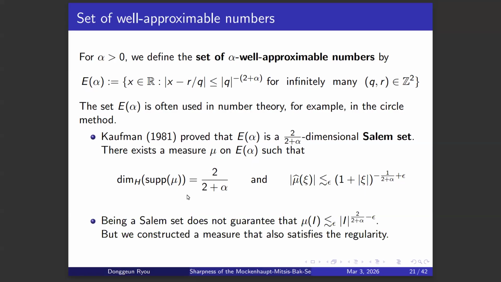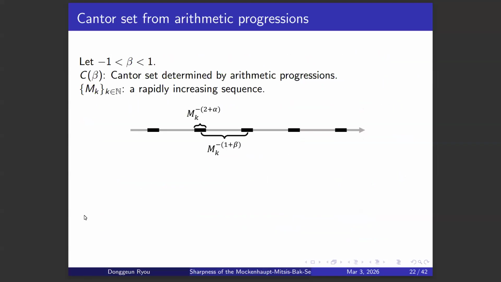We also modified this measure in a way that we can also obtain the required regularity, which means the measure of an interval I is smaller than the length of the interval to the power of 2 over 2 plus alpha. Right, so this is how we used this set of well-approximable numbers. And we also used the Cantor set from arithmetic progressions as well.